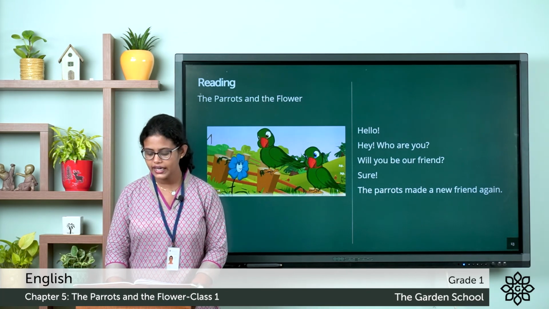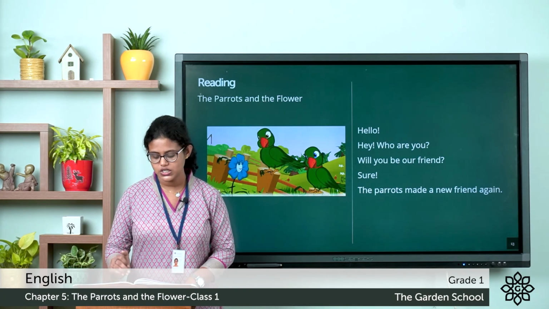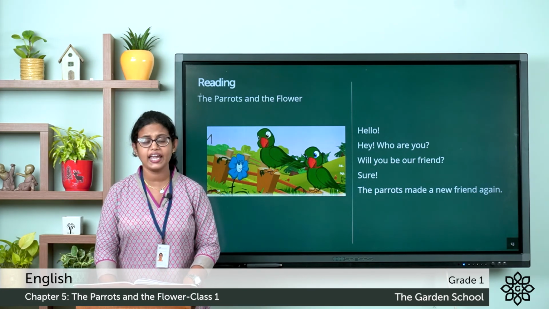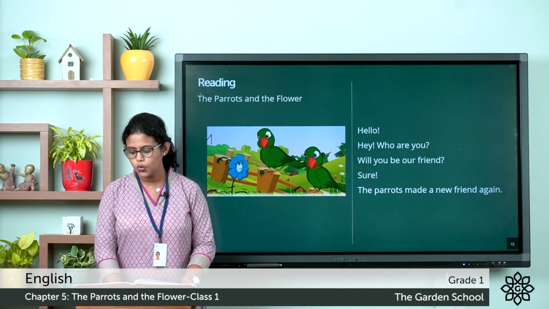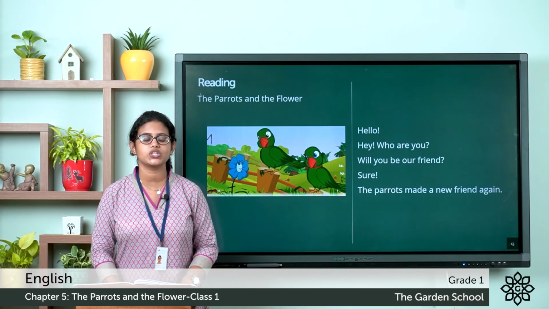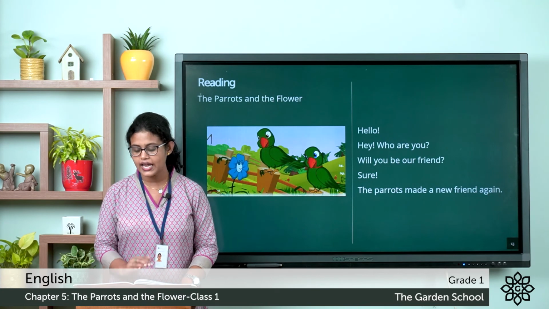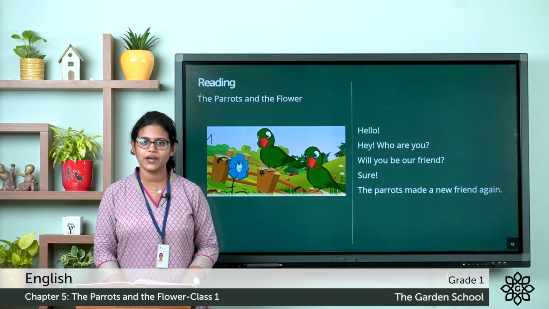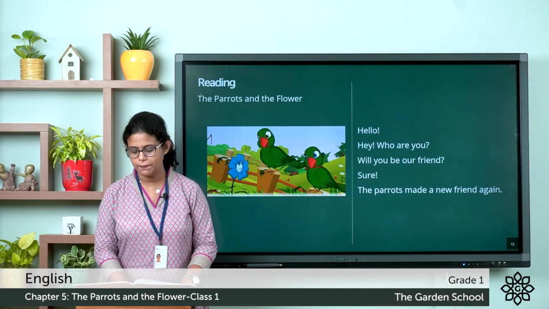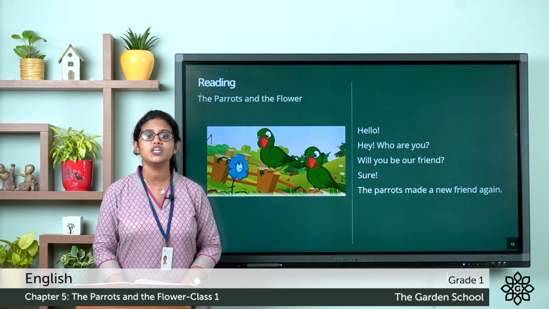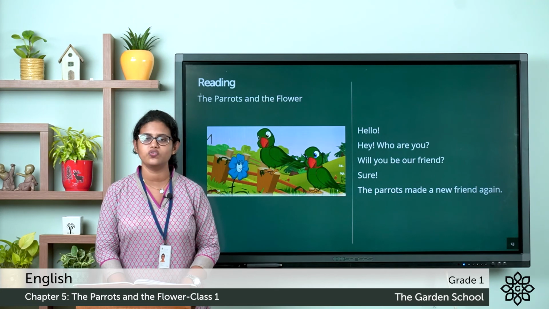"Hello, hey, who are you?" So the blue flower said hello, and these two parrots asked, "Hey, who are you? Will you be our friend?" And this blue flower replied, "Sure." The parrots made a new friend again. They got a new friend, that is the blue flower. And that is the end of the story.